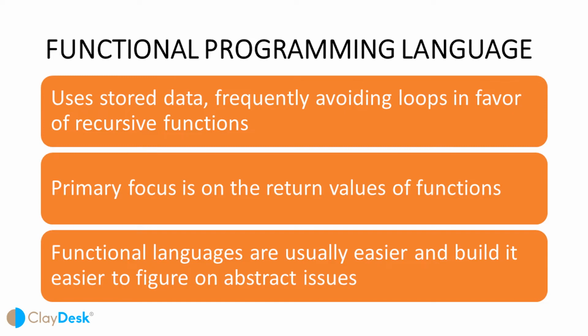Functional languages are very powerful, and they usually make it easier to figure out abstract issues or logic. However, they can also be further from the machine. Their programming model makes it difficult to know precisely how the code is translated into machine language, which is sometimes problematic for system programming.